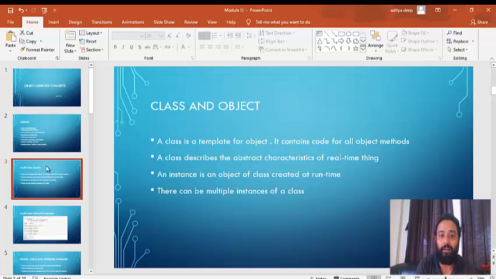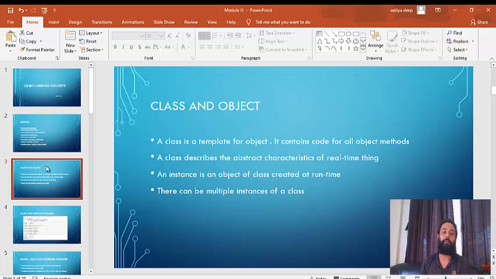If you're already from a coding background, then it would have been very easy to understand. But if you are not, then we'll do some hands-on, and that will make your concepts very clear. Okay, so for now you just have to keep in mind that using a class we describe a real-time thing. An object is an instance of that particular class.